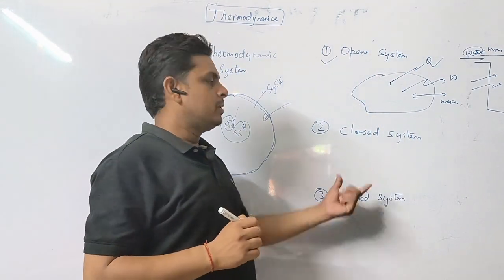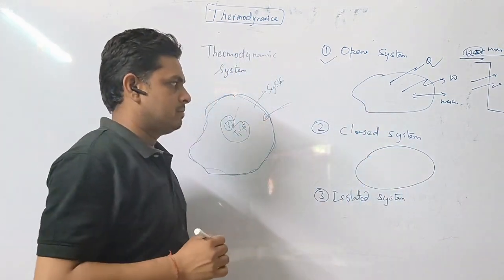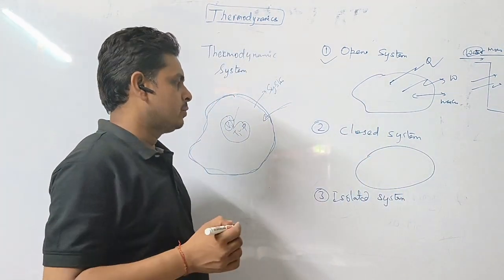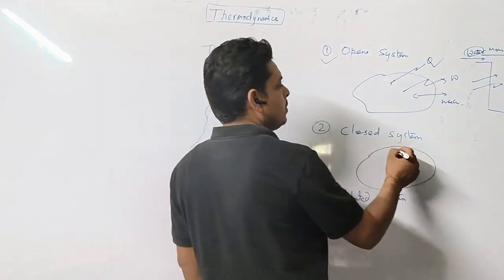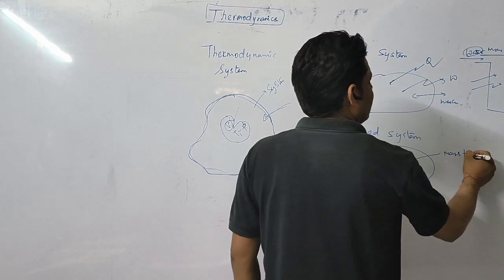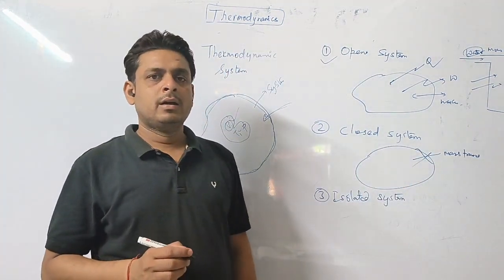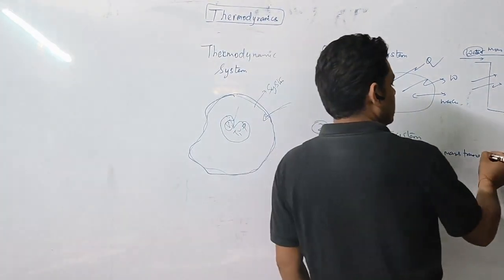Now we will come to a closed system. Suppose this is a closed system. How will you define this closed system? In this closed system, no mass transfer is there. There is no mass transfer, right? How can we say that there is no mass transfer?